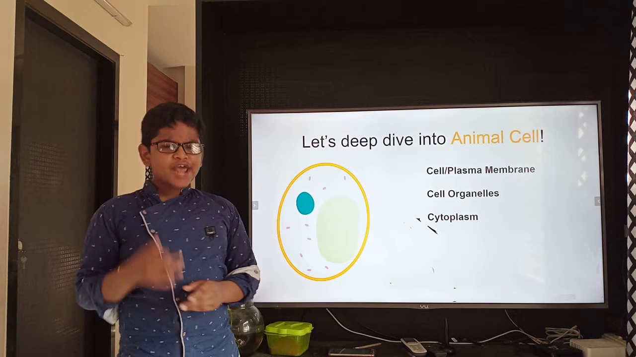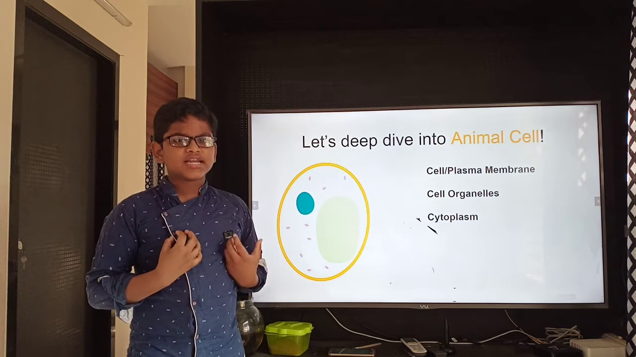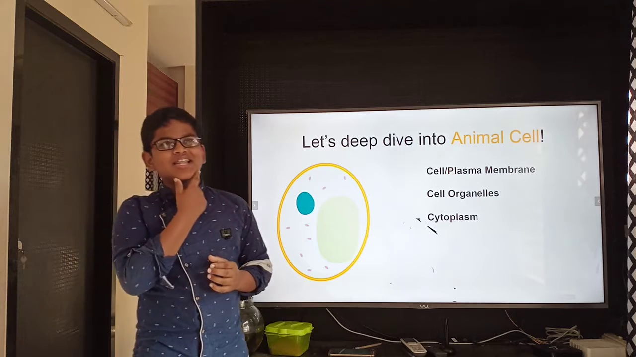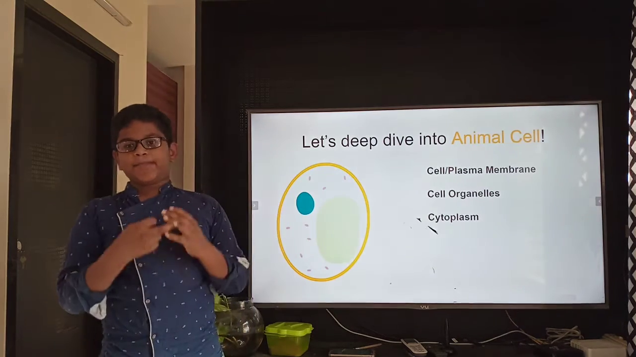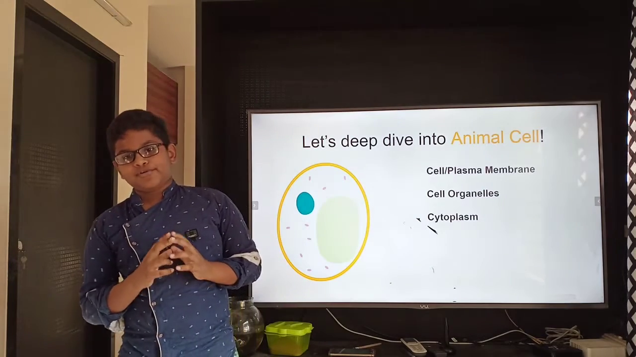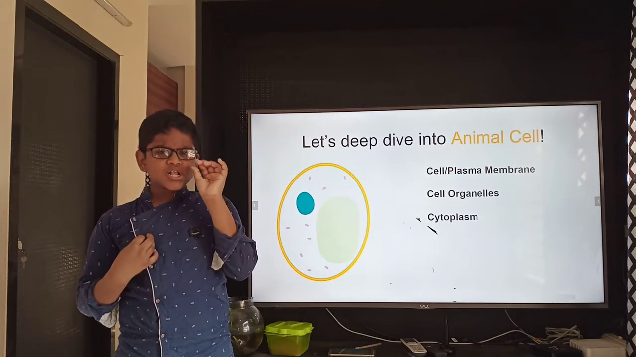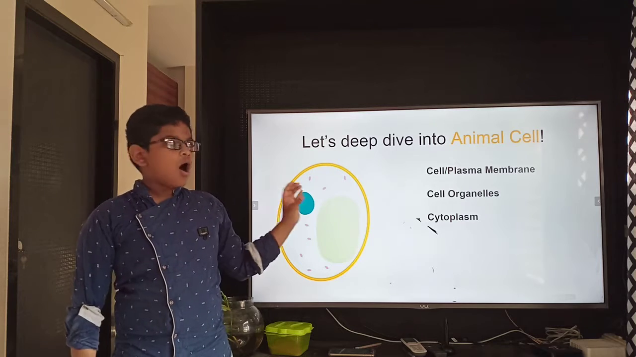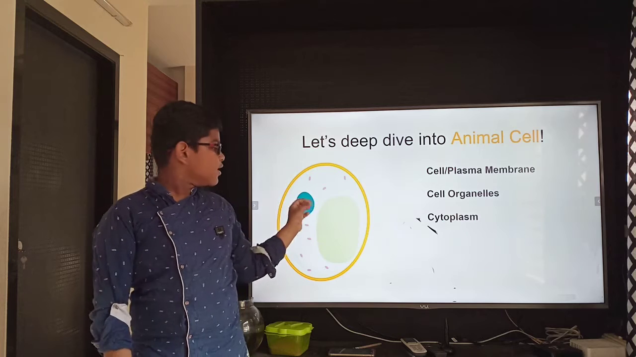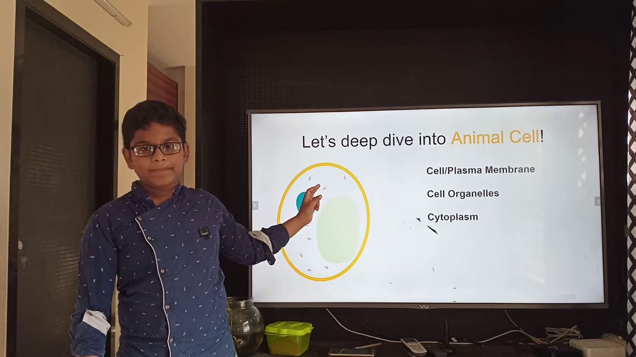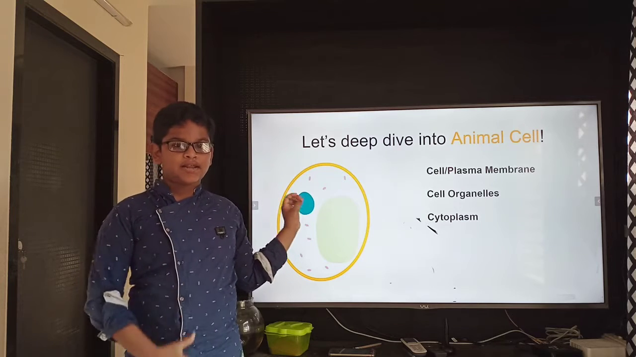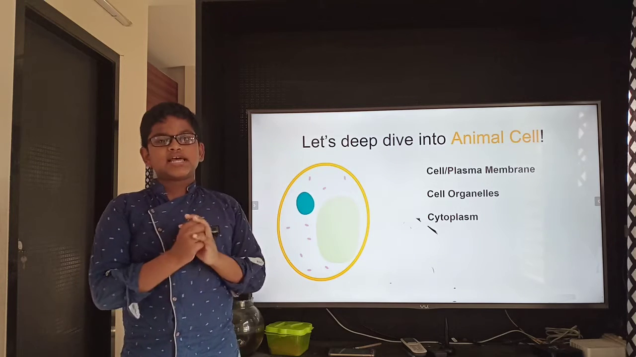About cell organelles. I told you that a eukaryotic cell contains cell organelles, right? You might have a doubt about what cell organelles are. Cell organelles are the parts of cells. What are organelles? First we have to learn about it. Organelles are the small organs, or the cell's organs. Here you can see a blue dot, a pink dot and a green dot. Those are organs of the cell. So these are all called cell organelles.